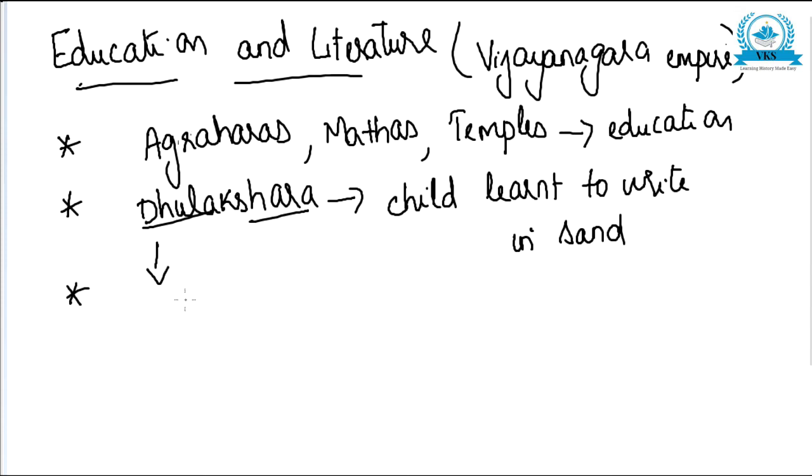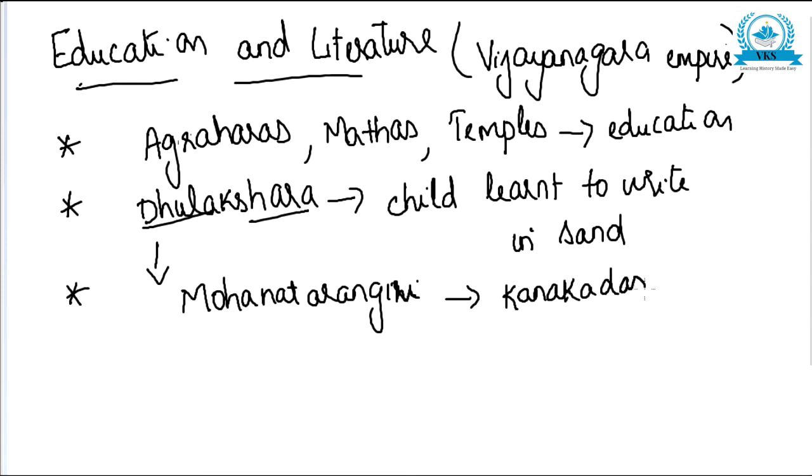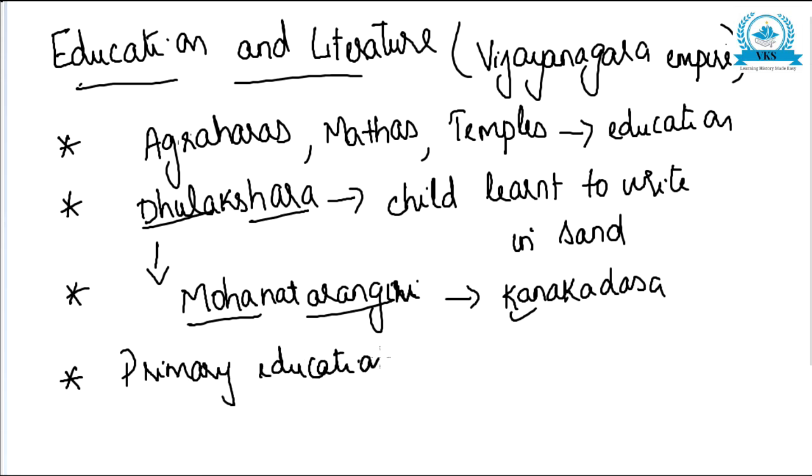About Dhulakshara, the reference is made in Mohanatarangini, which was written by Kanakadasa. So Dhulakshara was an important system of education. The primary education during the Vijayanagara period was called Balabodhe. Balabodhe was the primary education, and the child learned to write in sand. That is called Dhulakshara.